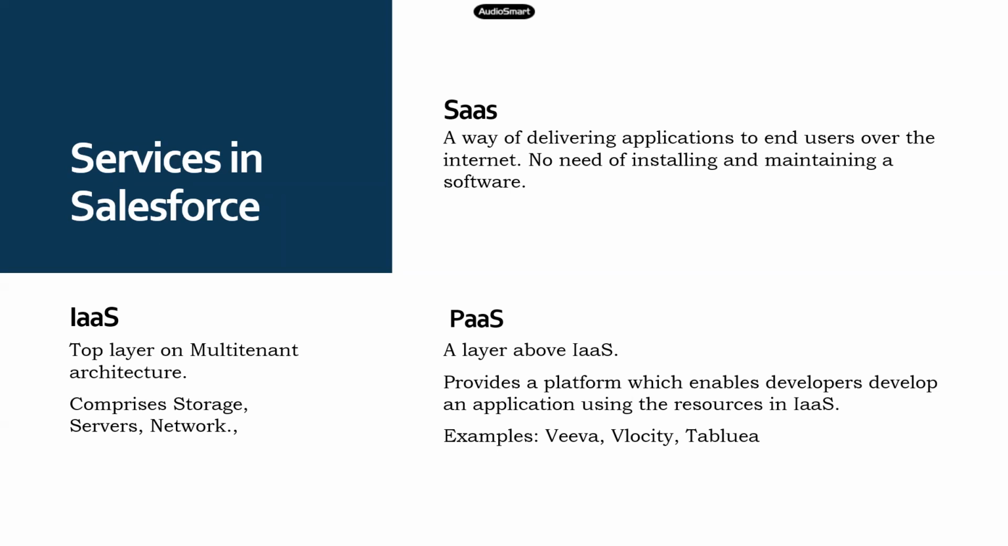But here, what we have to understand is Velocity uses the Salesforce platform, like all the storage, servers, and network, and they provide us a platform to build an application instead of directly building software in Salesforce, right? These people, Velocity or Veeva or Tableau, provide us a platform using which you can build an application. So the better examples of platform as a service are Veeva CRM, Velocity, Tableau, CPQ, and there are so many others.